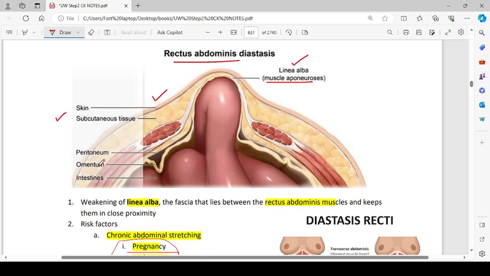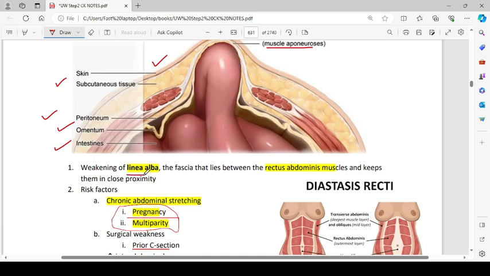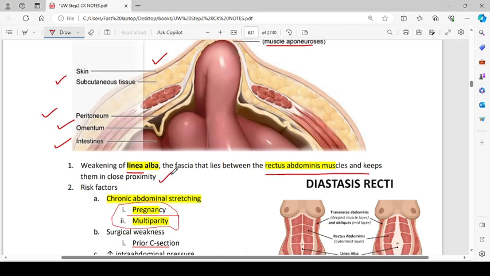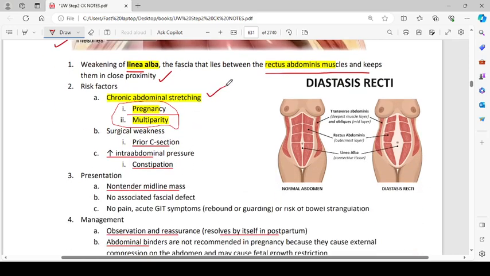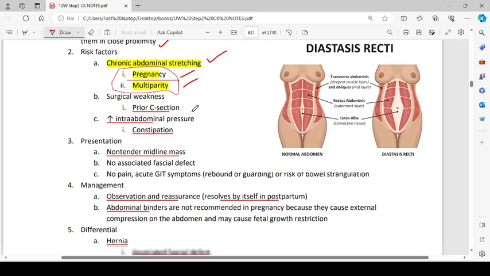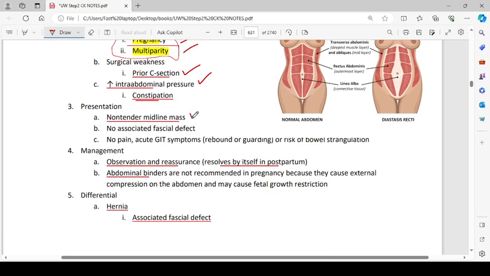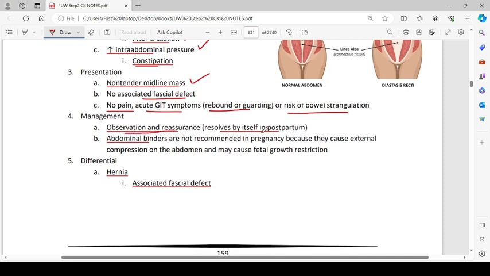Then after the muscular layer, we have peritoneum, omentum, and intestines. Weakening of the linea alba, the fascia that lies between the rectus abdominis muscles and keeps them in close proximity. Risk factors are chronic abdominal stretching, like pregnancy and multiparity, surgical weakness prior to C-section, and increased intra-abdominal pressure, that is constipation. Presentation: non-tender midline mass, no associated fascial defect, no pain, no acute GI symptoms, rebound or guarding, or risk of bowel strangulation.